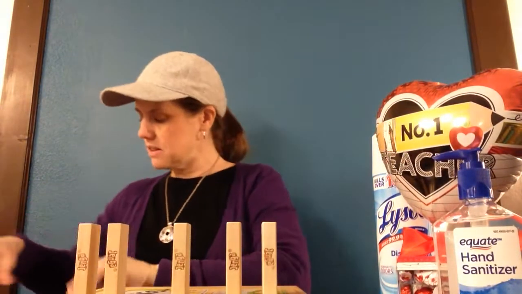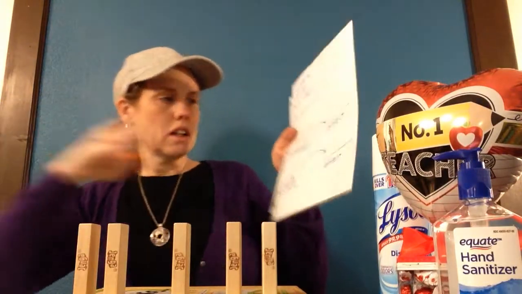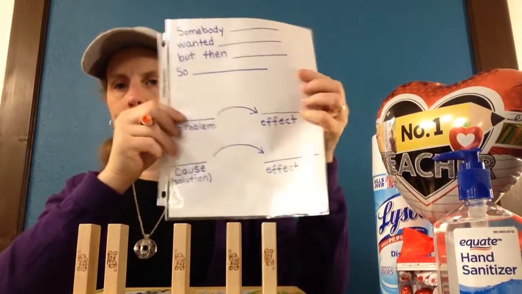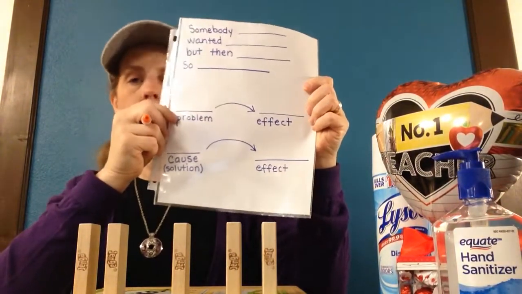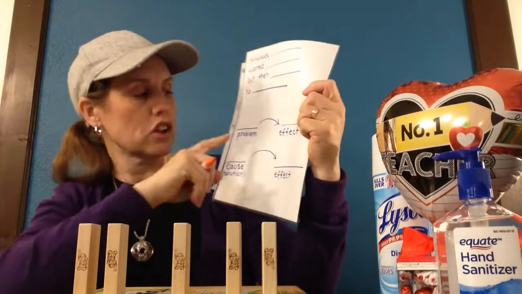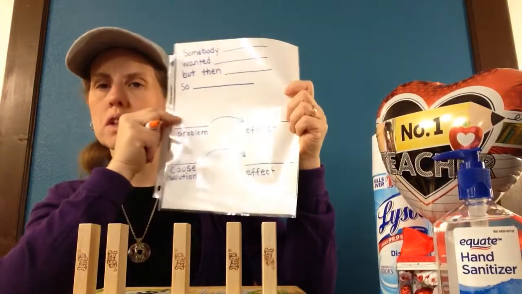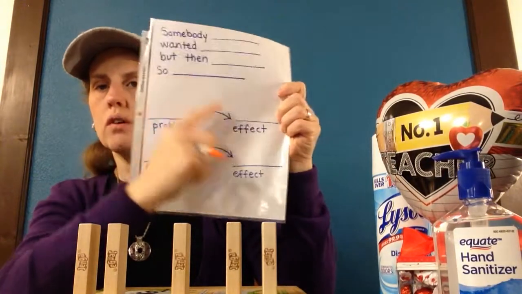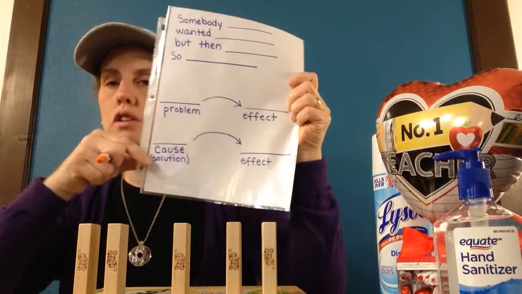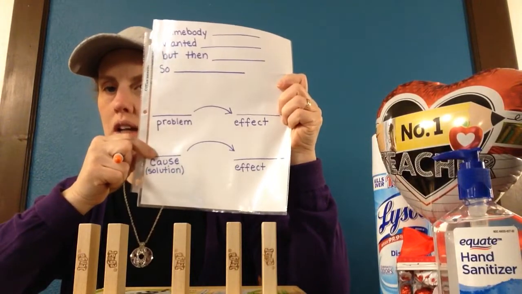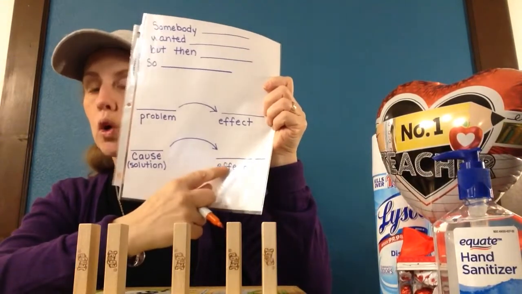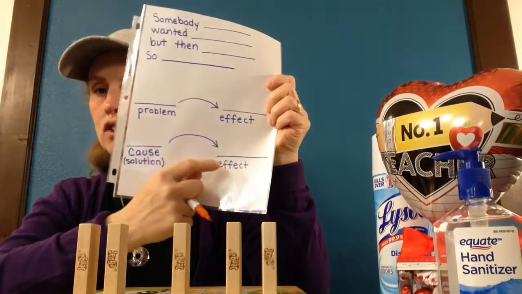So in this story that we just did, there was a problem. That was that he forgot his coat, or she forgot their coat, and the effect was they got cold. The problem was forgot their coat. The effect, they got cold. The solution was found a blanket, which made them warm up and have a great afternoon after all.